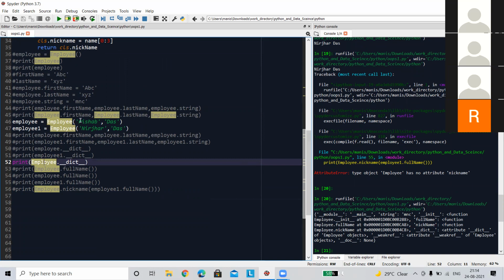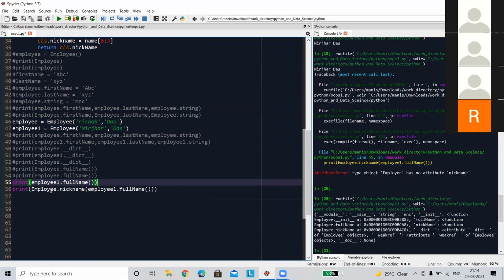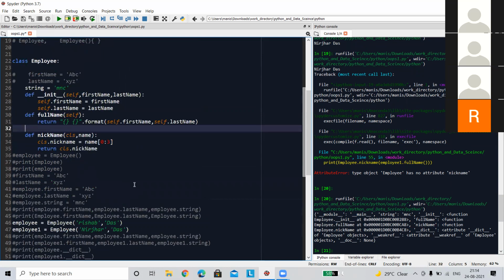Okay. Now, to represent this thing, basically, we have to use one annotation to represent that particular class method.